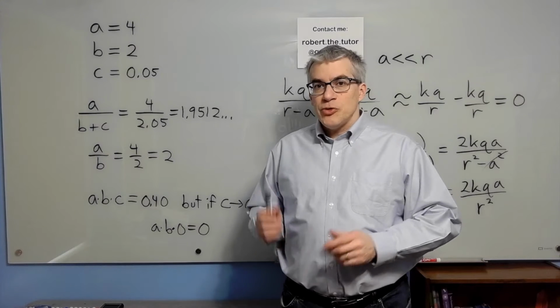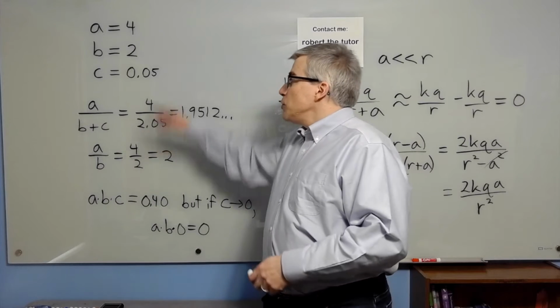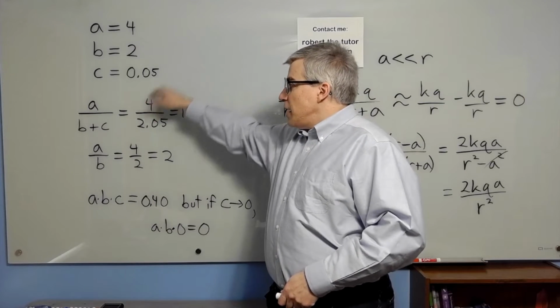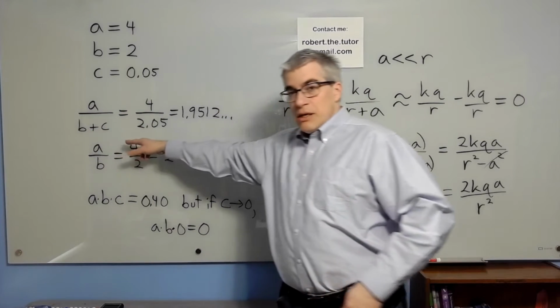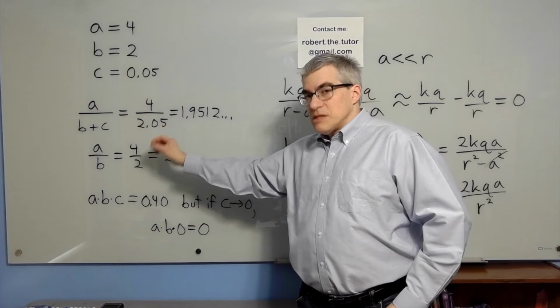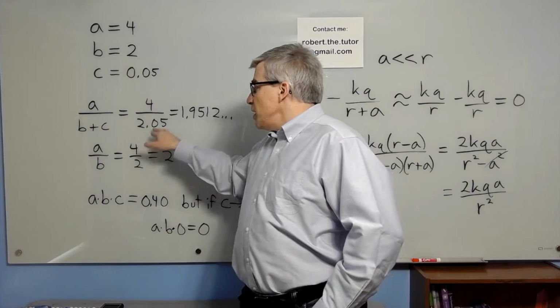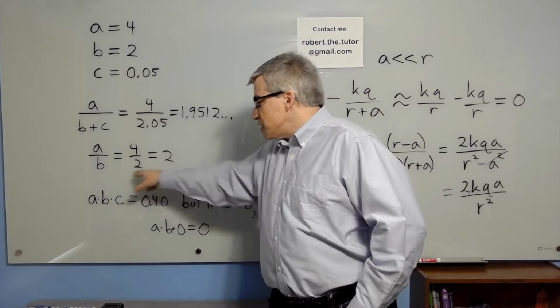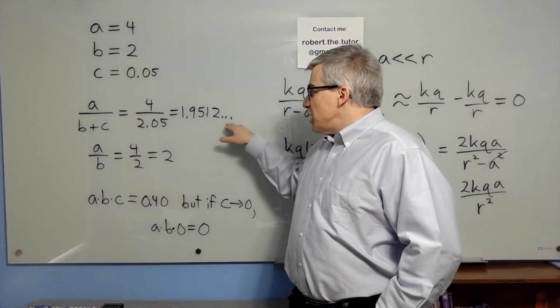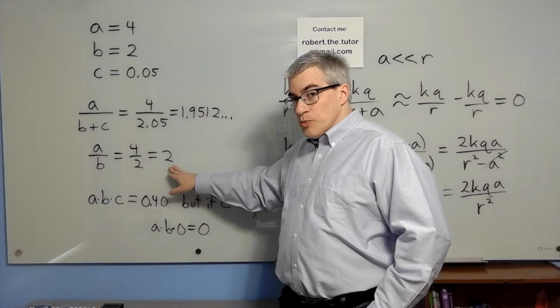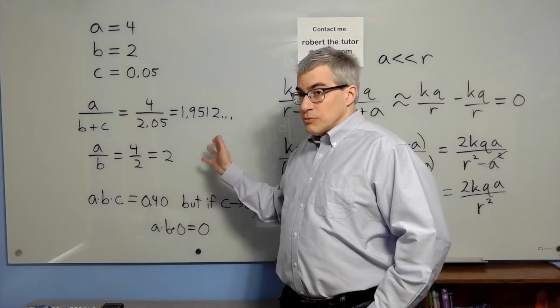When is it safe to approximate? If you have A, B, and C, and you do A over B plus C, C is small. Is it small enough to ignore? Depends on the precision you need. If we throw away the C in this example, this becomes 1.95 and this is 2. If that's close enough, you're fine.